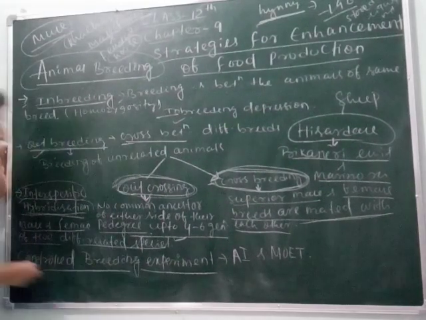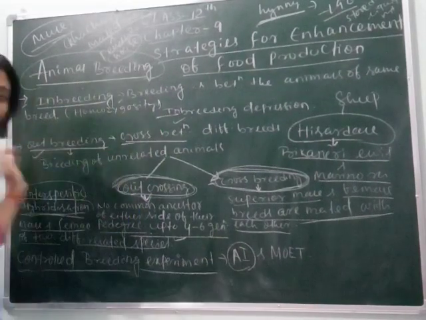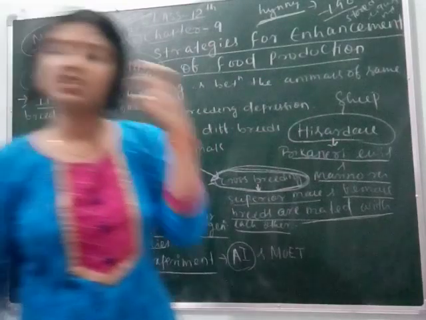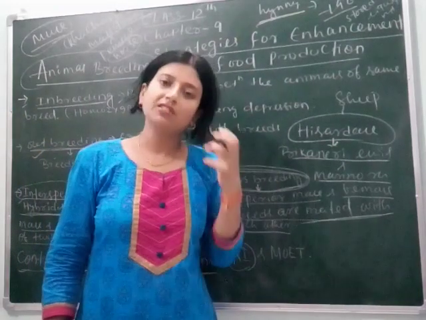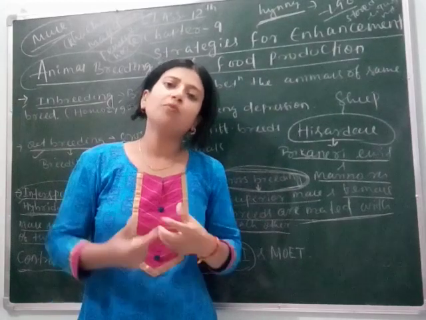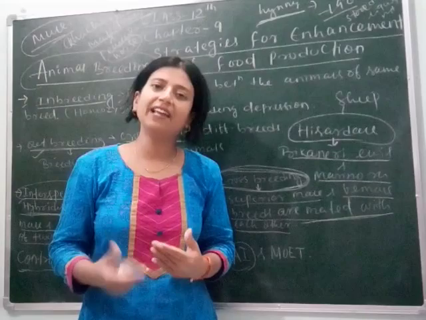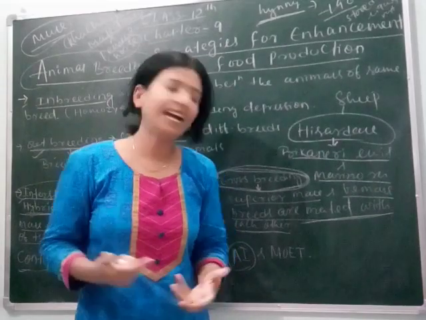This is called a controlled breeding experiment, in which artificial insemination means the semen or sperm is collected from the superior or elite bull and put into the body of female cows, and at a time we get many animals.